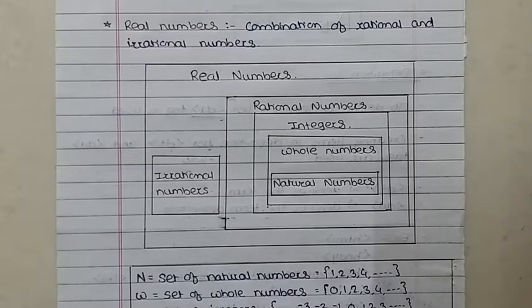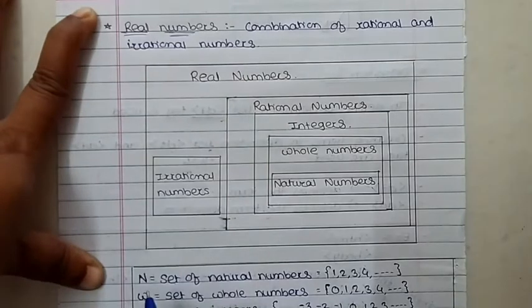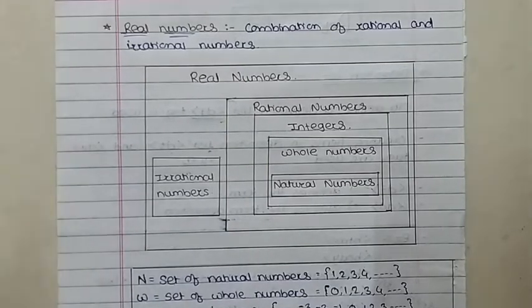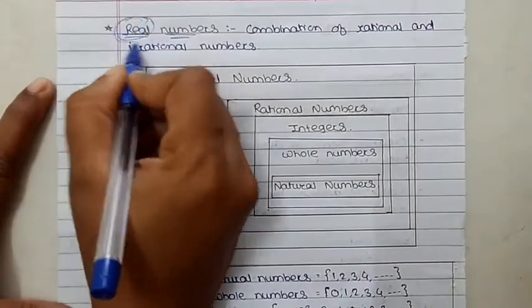The collection of these types of numbers is called the real numbers. It holds all the number types: natural, whole, irrational, rational, and integers. All the numbers are included in the real numbers, so we call it the boss, or the main part of this.